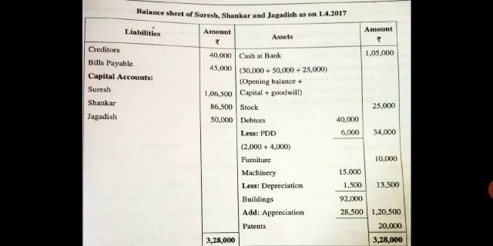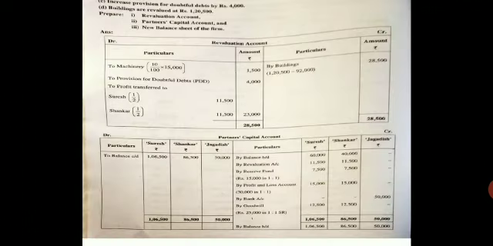The decrease in the asset will come to the revaluation debit side. Write to machinery, take only the amount you have deducted, that is 1,500.